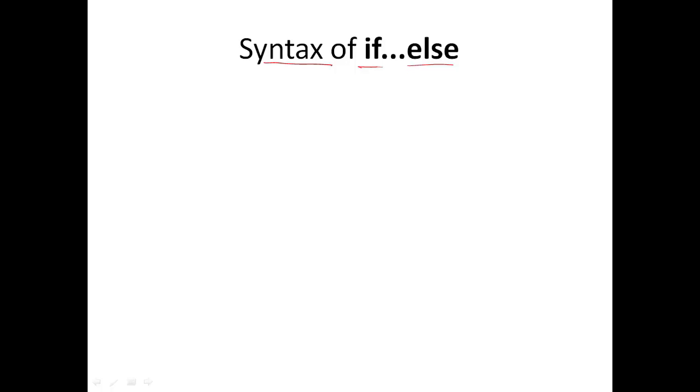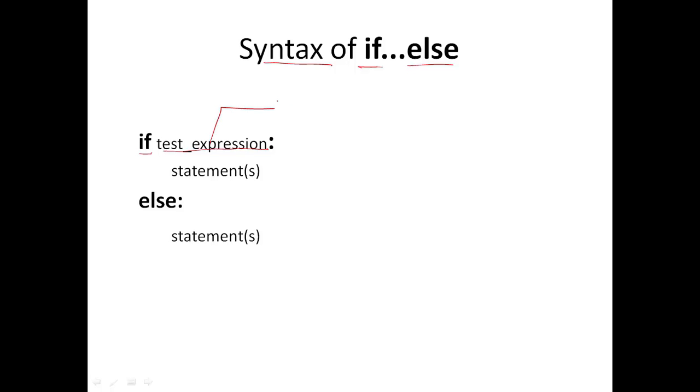Let's see the syntax of the if else statement in Python. In Python the if else statement works as follows. First this test expression will be evaluated, and if it evaluates to true, then the set of statements inside the if block will be executed, and if it evaluates to false then the else block statements are executed.